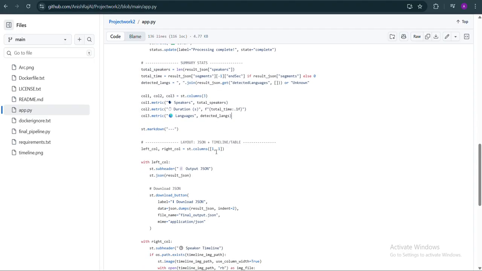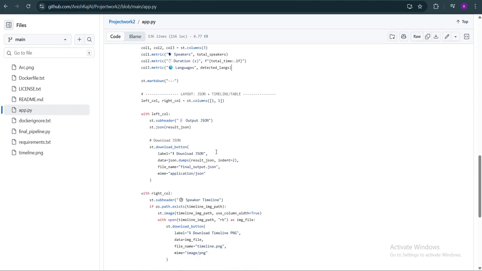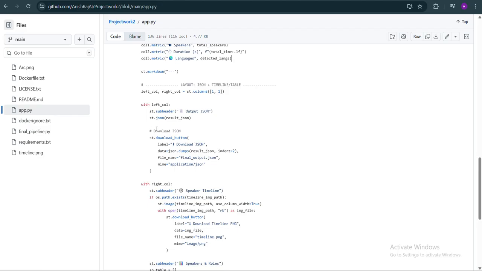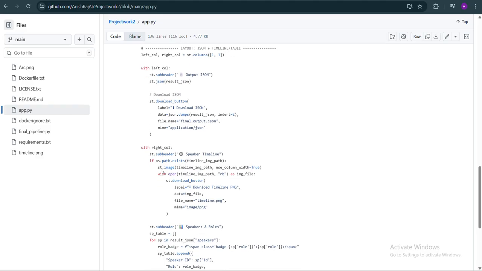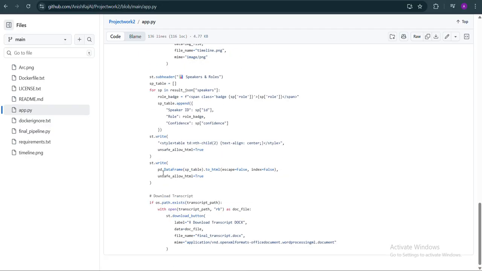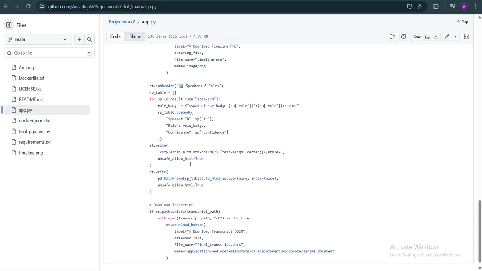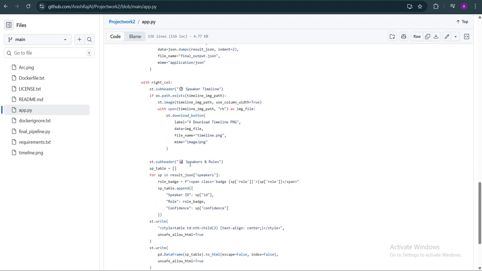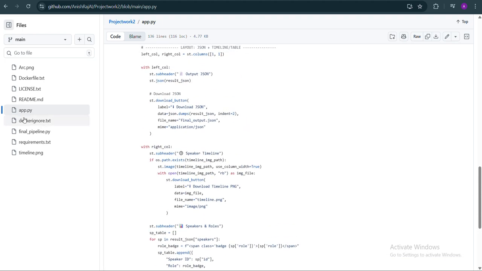And what else? I earlier described the JSON format. Here we will get a download button for downloading the JSON file, which consists of the speaker and timeline. And yeah, that's it for here. This is all for downloading the summary and other things which are not necessary.